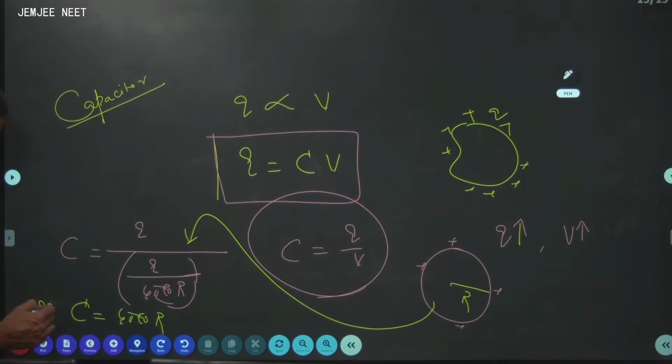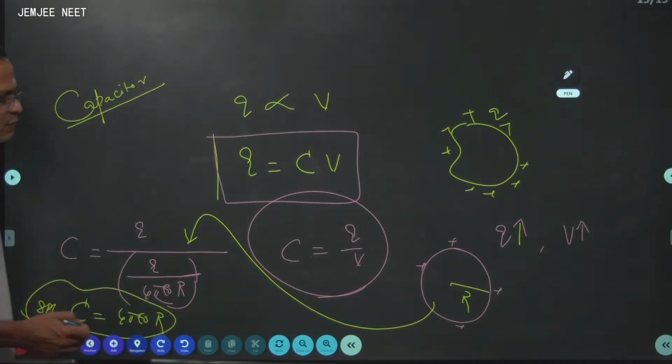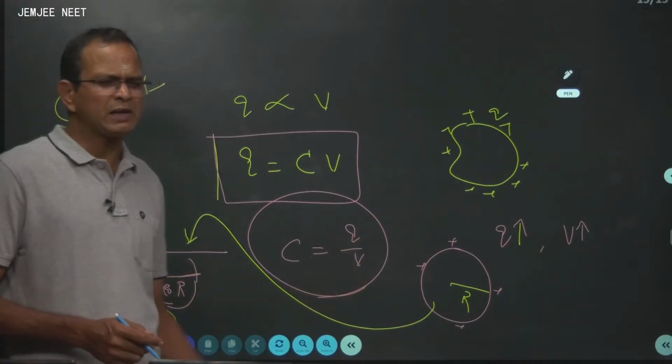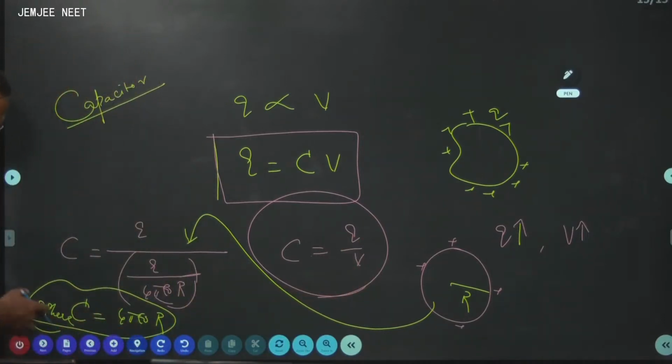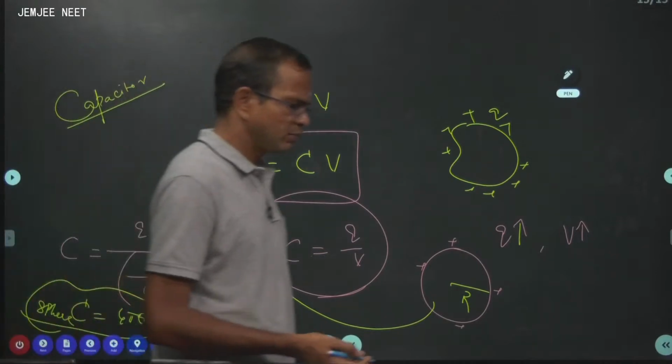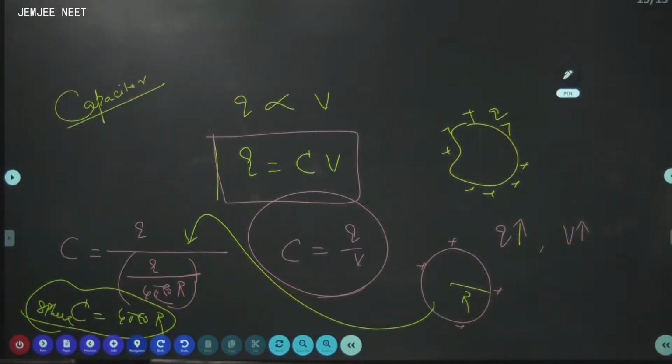Capacity of a sphere is given by 4 pi epsilon 0 R. Very frequently we use this in CBSE as well as IIT. Capacity of the given sphere is simply given by 4 pi epsilon 0 R, right?